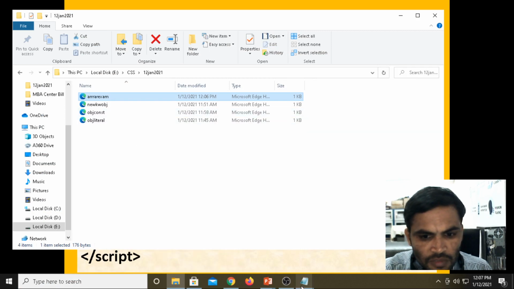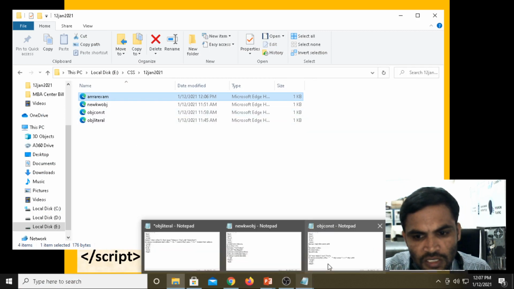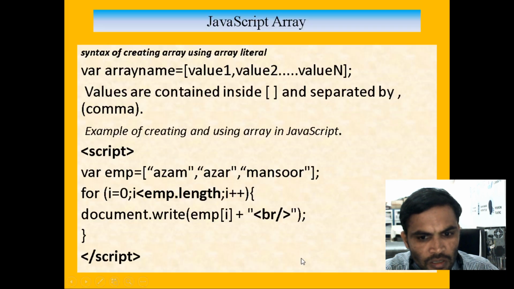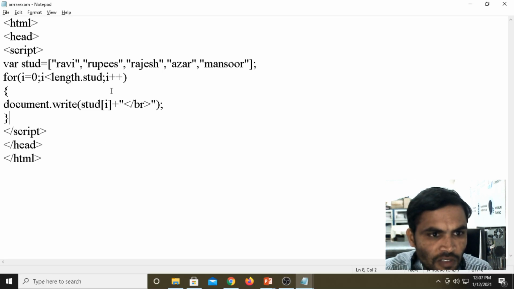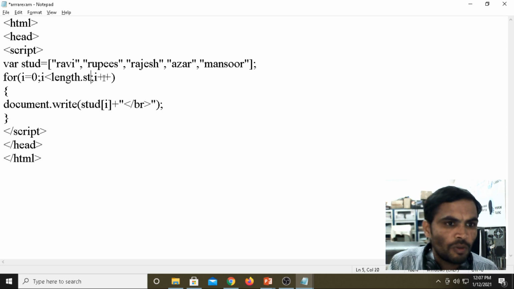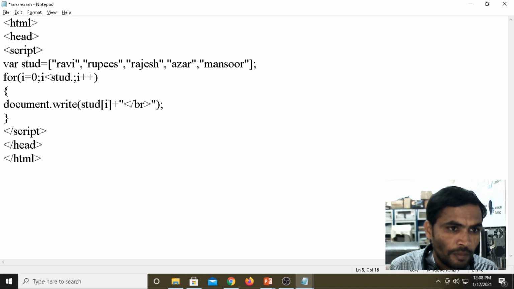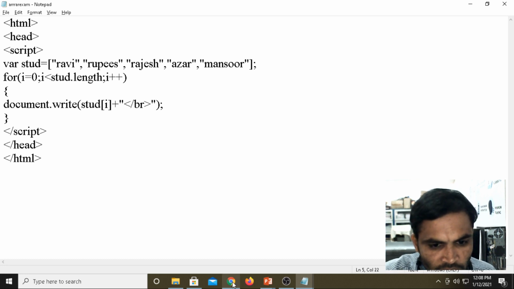Here the mistake we did is that we should take the object name first, dot, property name. That is the reason we are not getting the output. It should be object dot property: stud dot length, not property dot to length. Variable name or object name, stud dot length. Control S, then run your application.